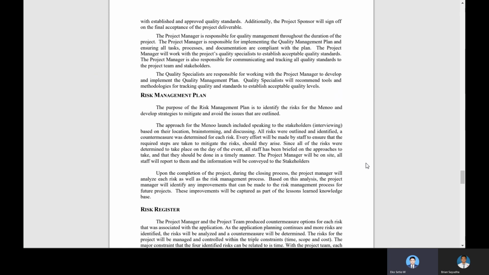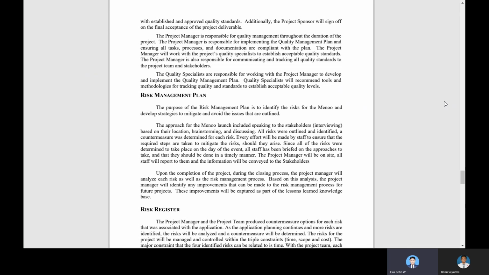Next is the risk management plan. The purpose of the risk management plan is to identify the risks for the Menoo project and develop strategies to mitigate and avoid the issues that are outlined. The approach uses methods that include speaking to the stakeholders, for example interviewing based on their location, brainstorming and discussing. Risks were outlined and identified. A countermeasure was determined for each risk.